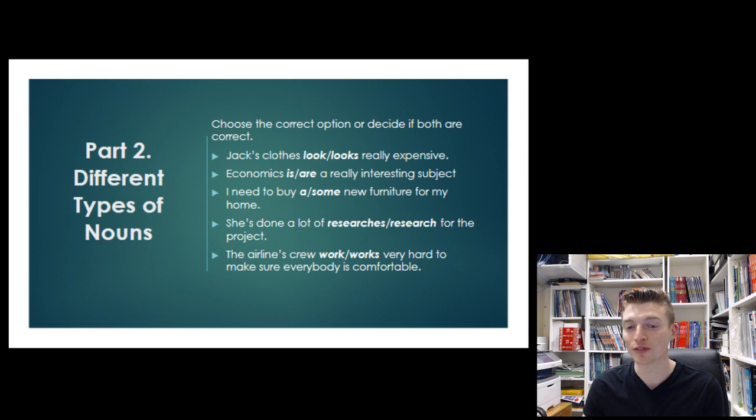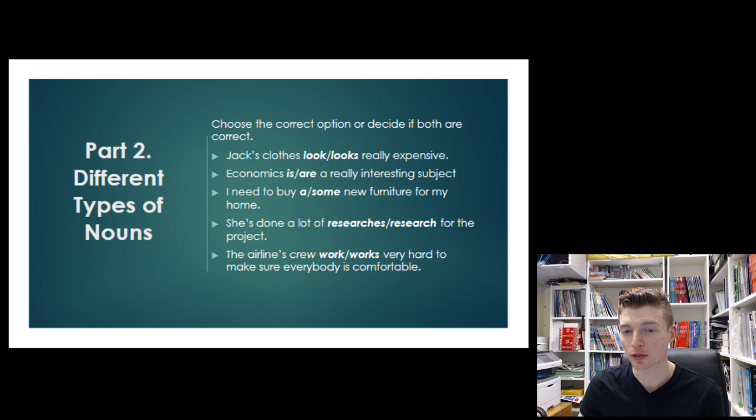So part 2, different types of nouns. So you may remember in our very first live online class, we looked at countable nouns, uncountable nouns, plural nouns, and also collective nouns, and the different ways we use each of them, and the rules accompanying each of them. So here you guys needed to choose the correct option or decide if both are possible.